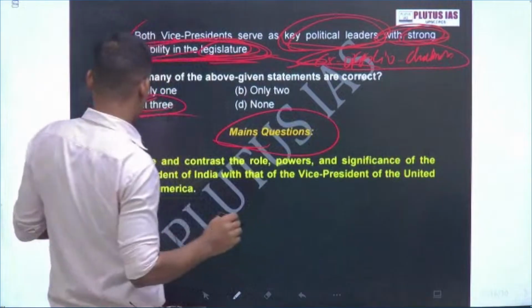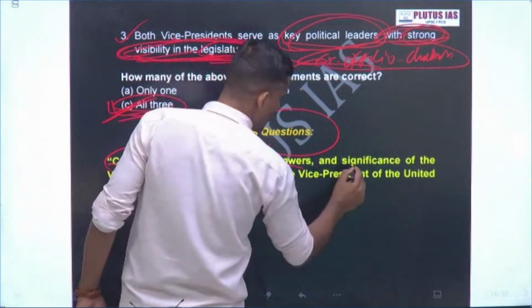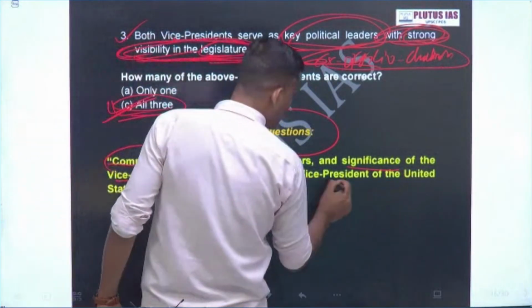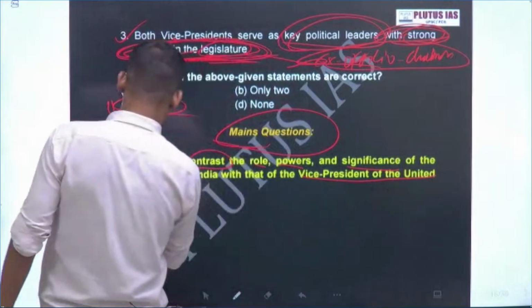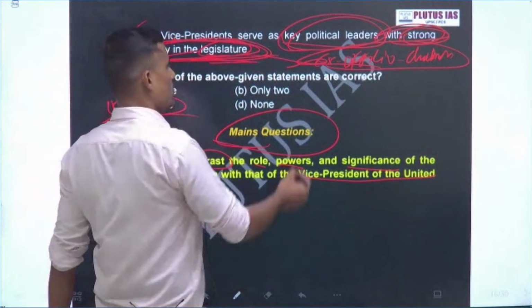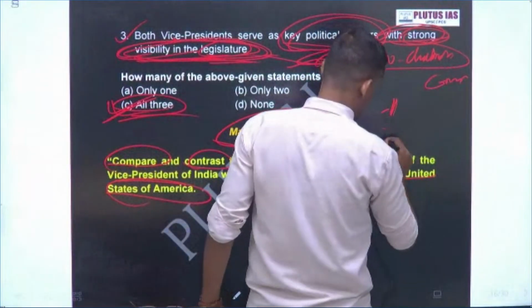What will be the chances that we compare? That's why I prepared the role, powers, and significance of the vice president of India compared with the vice president of the United States of America. See this question: compare and contrast. First, compare three dimensions.